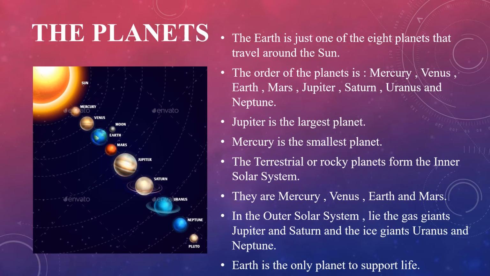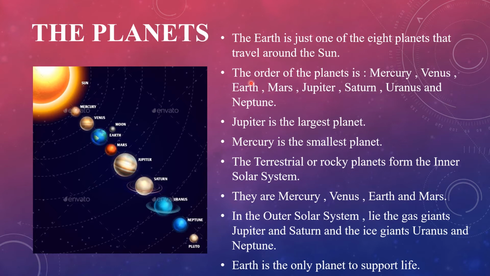Let's see now about the planets. The earth is just one of the 8 planets that travel around the sun. Children, our earth is also one of the 8 planets in our solar system, and our earth also moves around the sun.